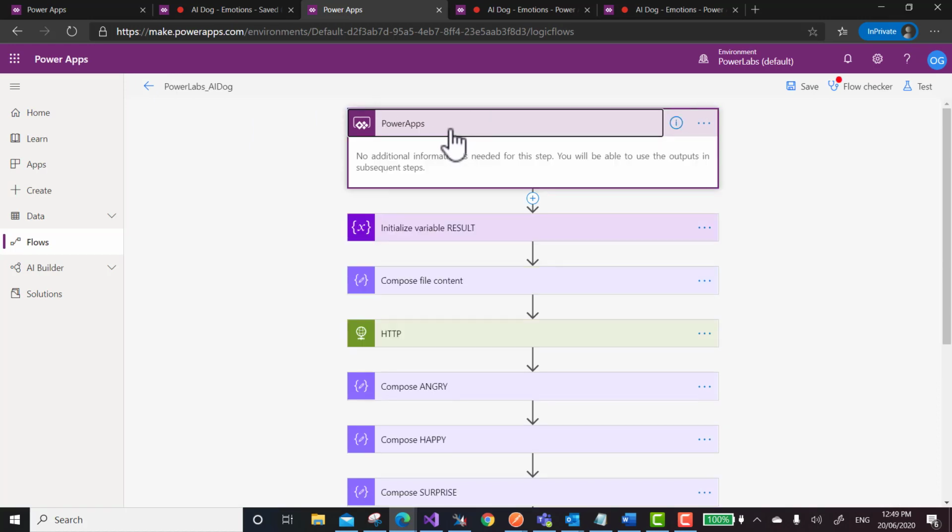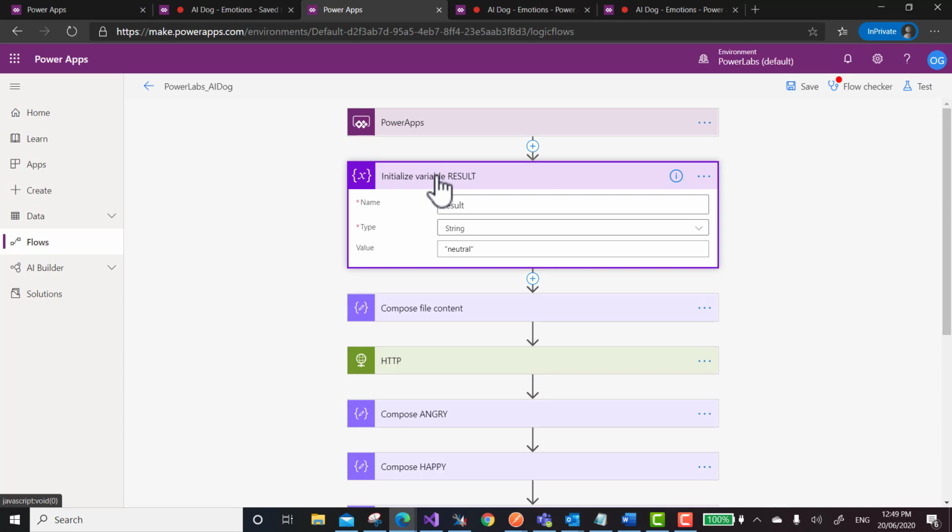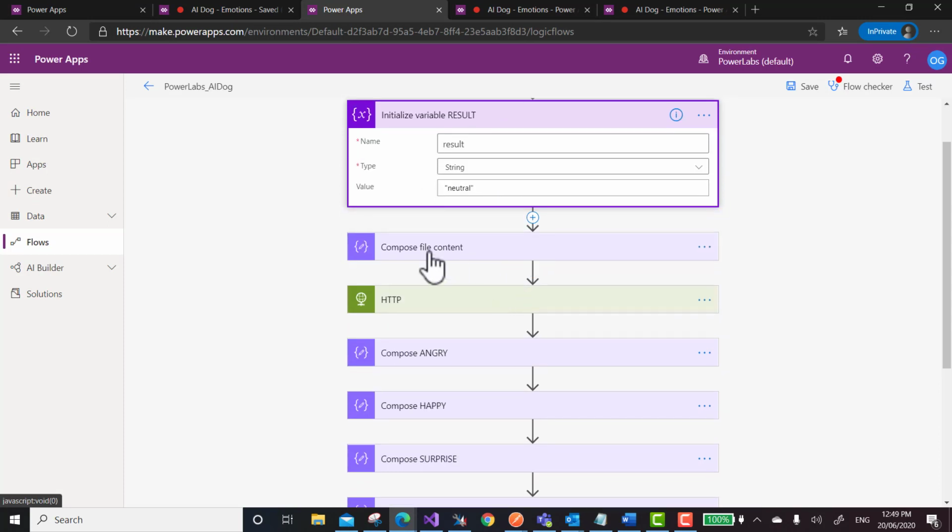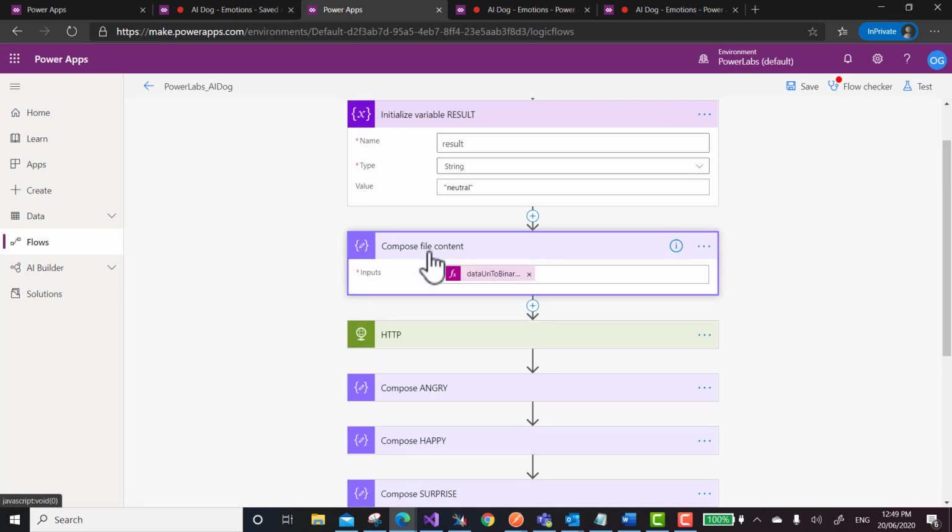You see it's called from PowerLabs. And here is the result, and by default we initialize it with neutral, right? Then we take the value, which is the actual captured image, and we have to convert it to a different format.